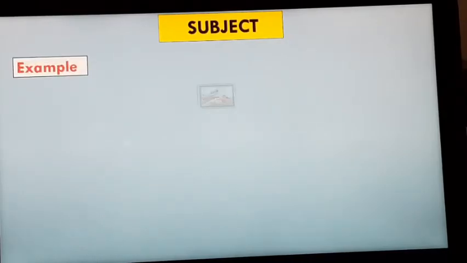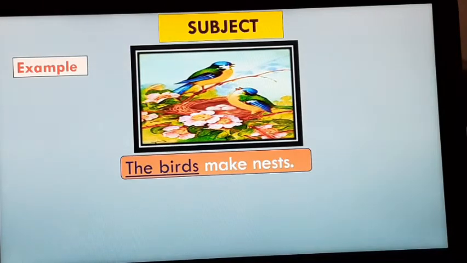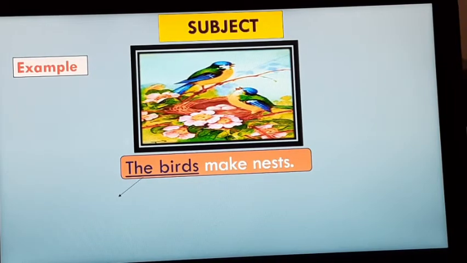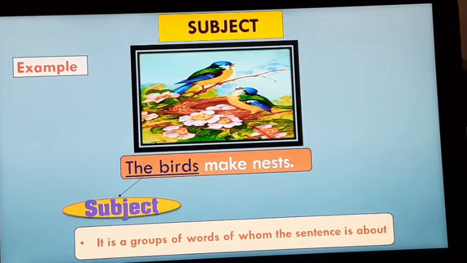The example is, the birds make nest. Previously we saw subject refers to a group of words, noun, pronoun, etc. In the previous example we saw students refers to a noun. In this, the birds make nest. Here what is the subject? The subject is, yes, the birds. How? See, it is a group of words.